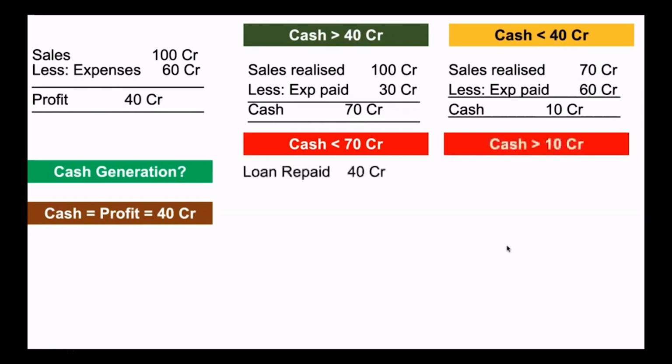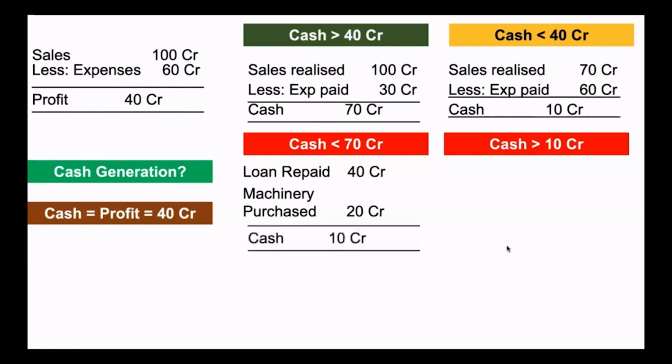How? Let's say a loan has been repaid, 40 crore. Some machinery has been purchased for 20 crore. It means 60 crore gone out of it. So what is the cash position? It is now only 10 crore.